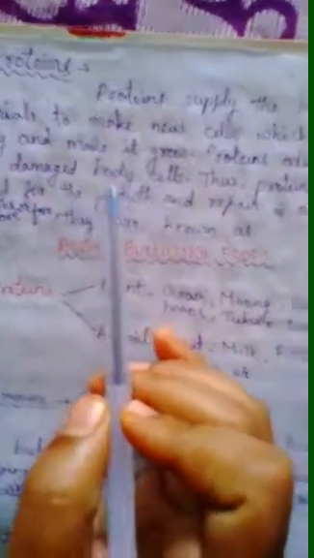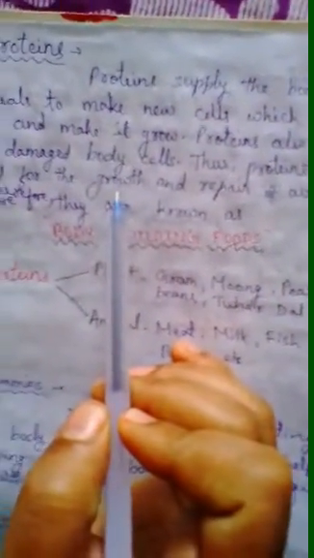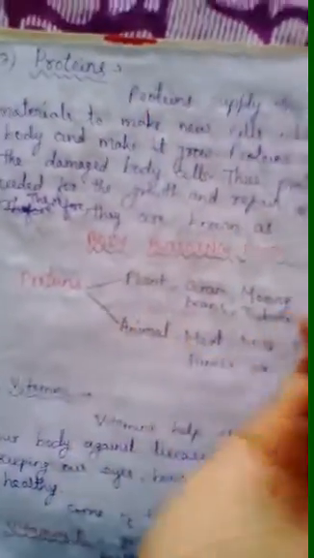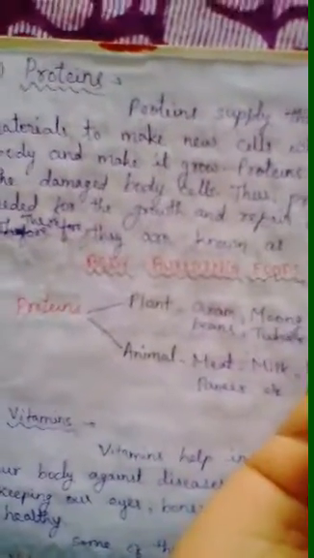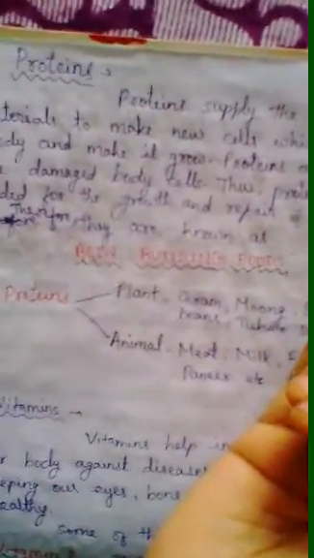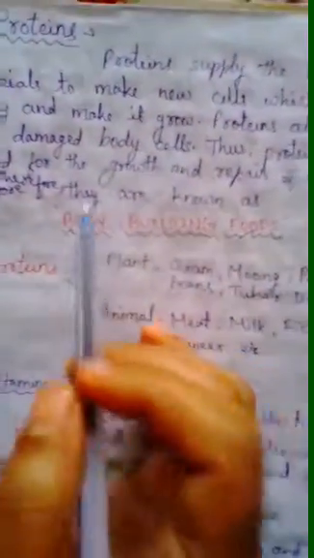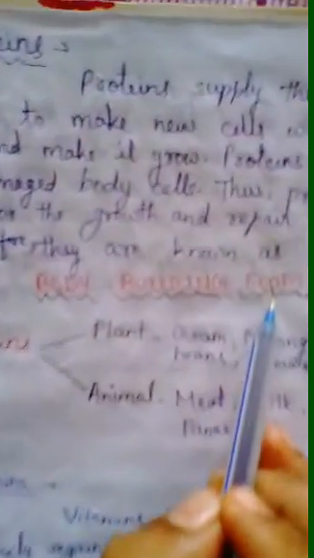So now next is proteins. Proteins supply the body with material to make new cells, which build the body and make it grow, and also repair our damaged body cells. So we can say that proteins supply the materials which make new cells and build our body or damaged parts, and help us for growth and repair of the body. Therefore, proteins build our body. So we can say that proteins are body building foods.